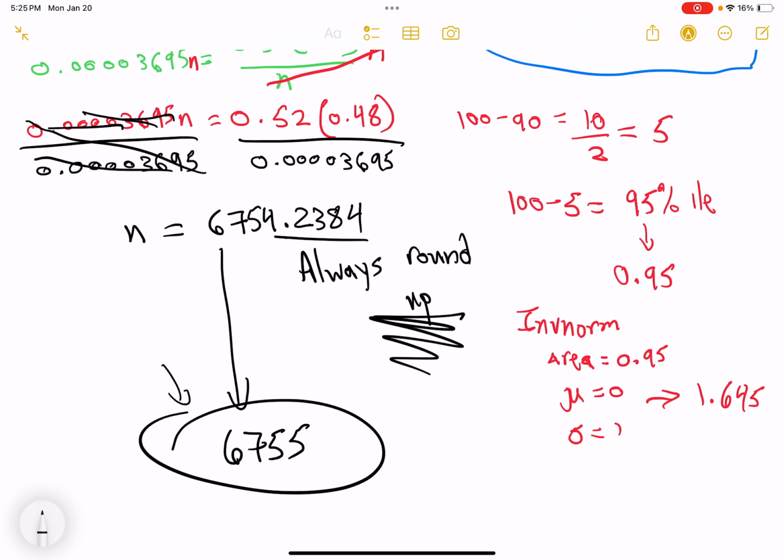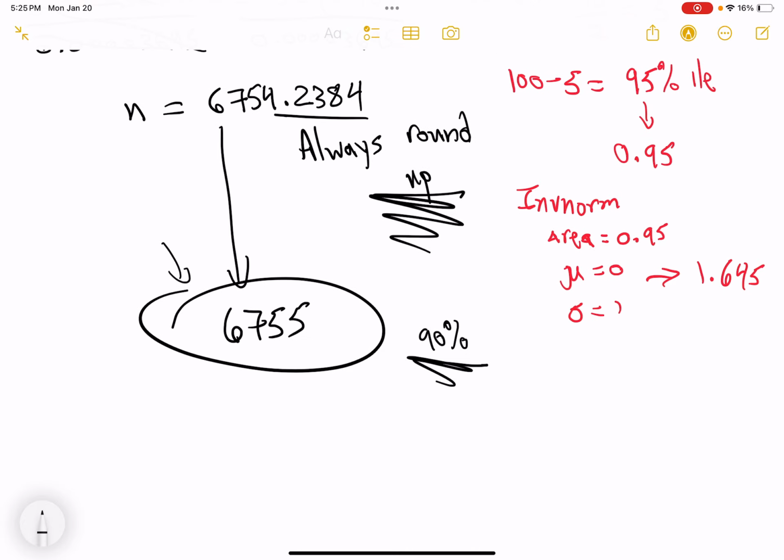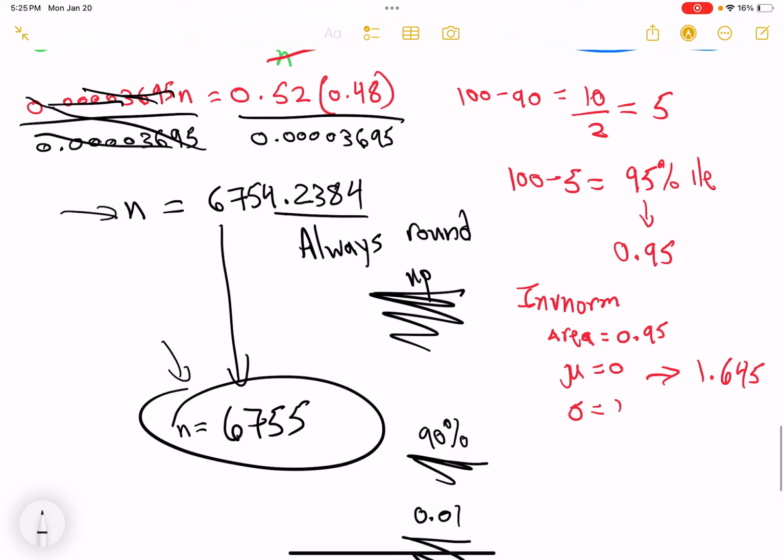Why? Even though 0.2384 is much less than 0.5, you still need to get to that extra person to be absolutely certain you hit a 90% sense of confidence for a margin of error of 1% here. Okay, so n is equal to 6,755. You must show me both the raw answer and what you rounded it to, because that gives me and the graders a chance to give you credit for saying, hey, I knew that I was supposed to round up no matter what.